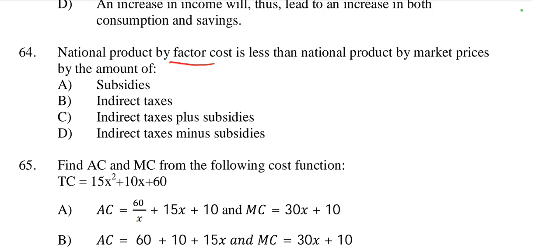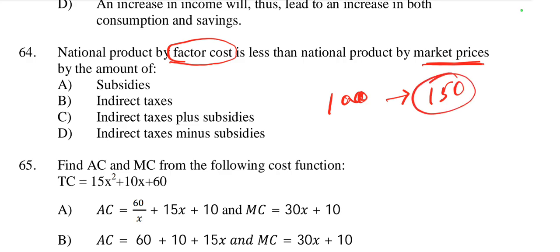So generally factor cost price is less and market price is more. We can take an example: when national product at factor cost is 100, but when it finally goes to the market, market price is added to factor cost, so now the price is 150. So in 150, 50 rupees are added in the name of indirect tax, net indirect tax.